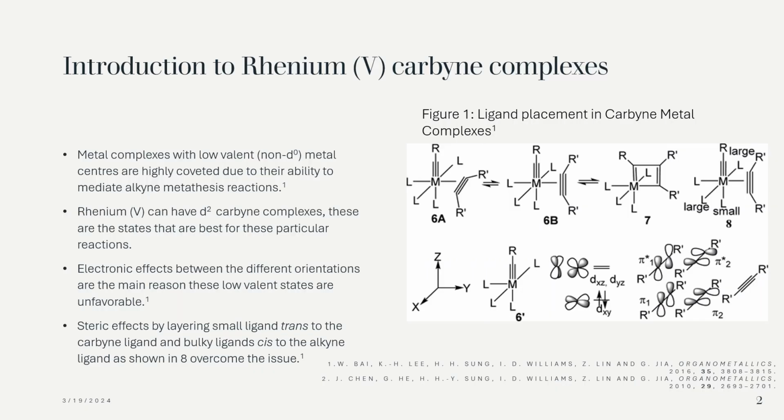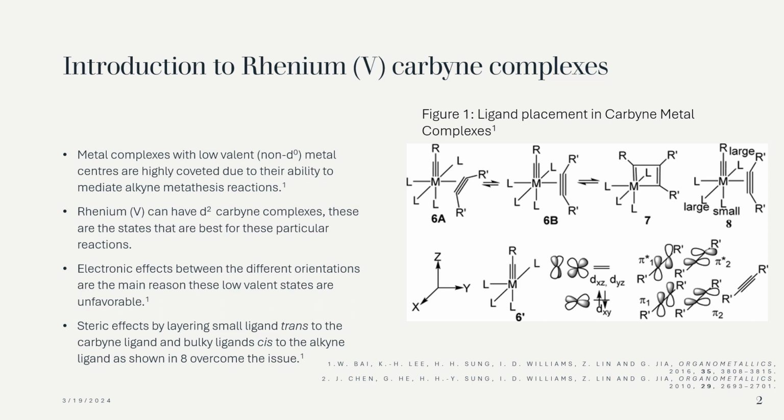Alkyne metathesis reactions facilitated by high-valent d0 carbene complexes have been extensively studied and well documented, while those involving low-valency non-d0 complexes are notably rare. Rhenium-5 introduces its d2 state as a viable approach for enabling reversible cycloaddition reactions of alkyne carbenes.